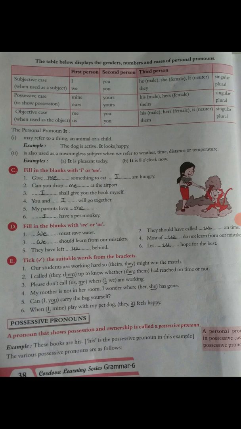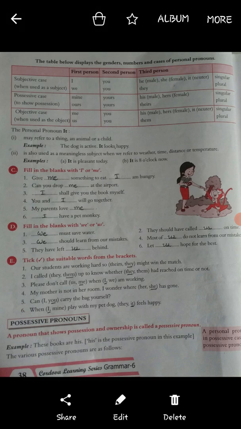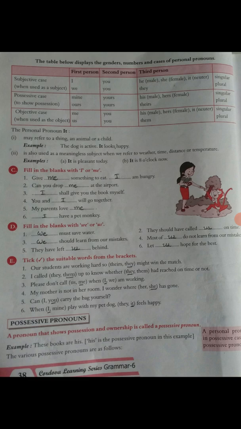Then C, filling the blanks with I or me. First, give me something to eat, I am hungry. In the first blank me, in the second blank I. Second, can you drop me at the airport? Answer is me. Third, I shall give you the book myself.